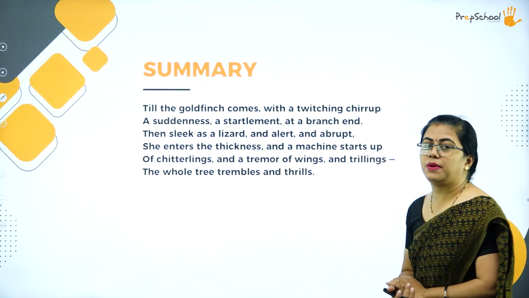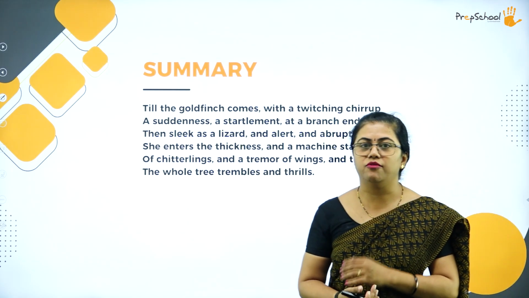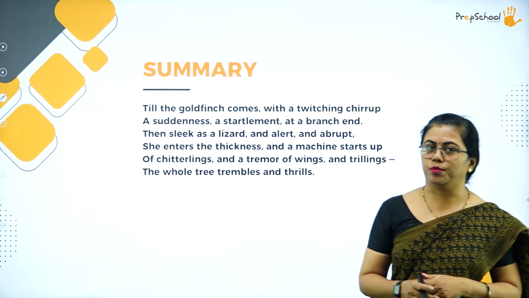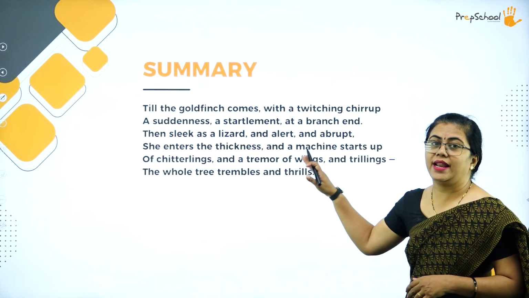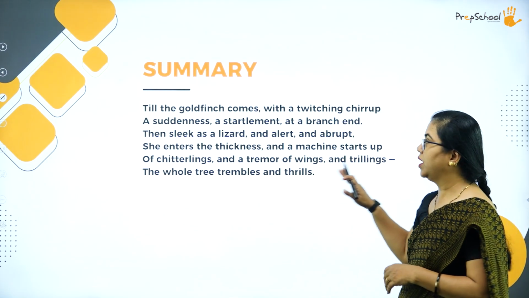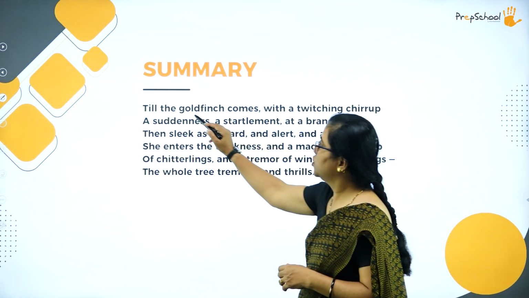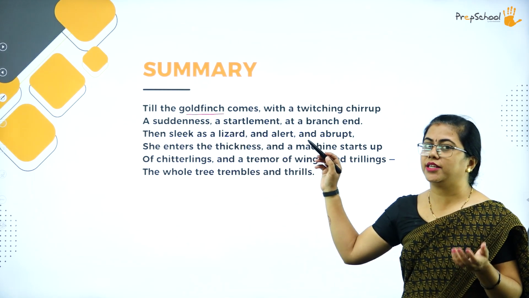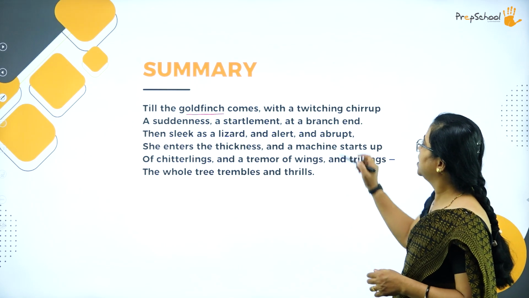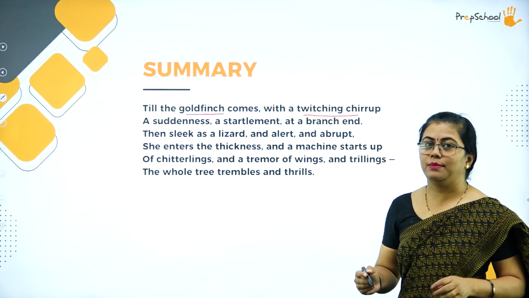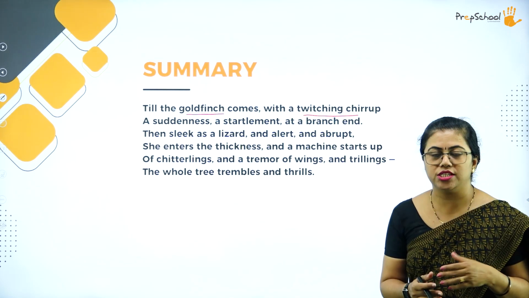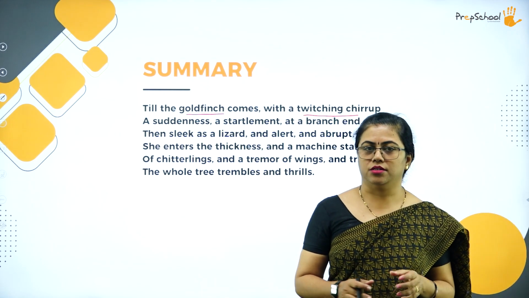So this is the next part of the first stanza only. I have broken that first stanza into two parts. Here you can see the arrival of the goldfinch bird. The goldfinch comes there, which is also yellow in color. It comes with a twitching chirrup, meaning as she enters, she's chirping and entering the tree.